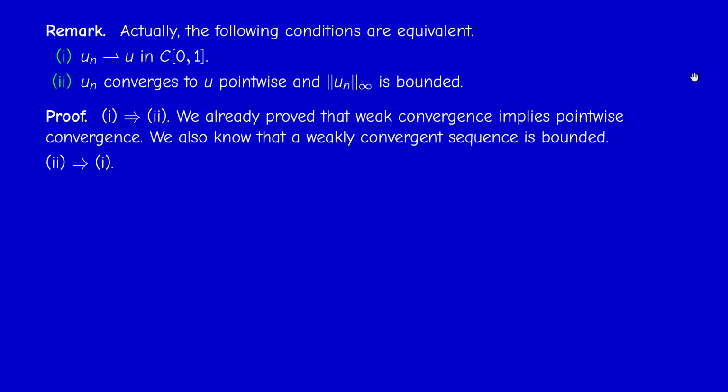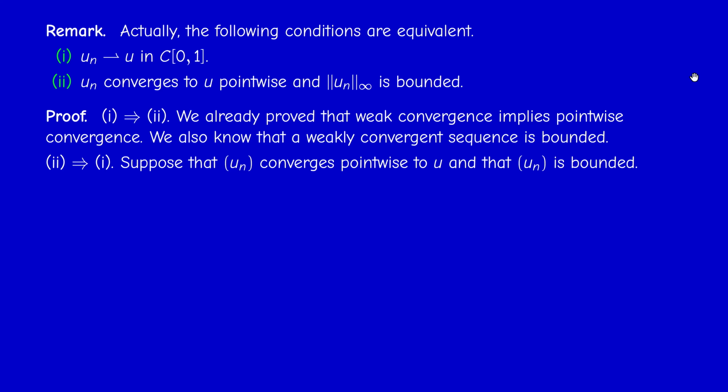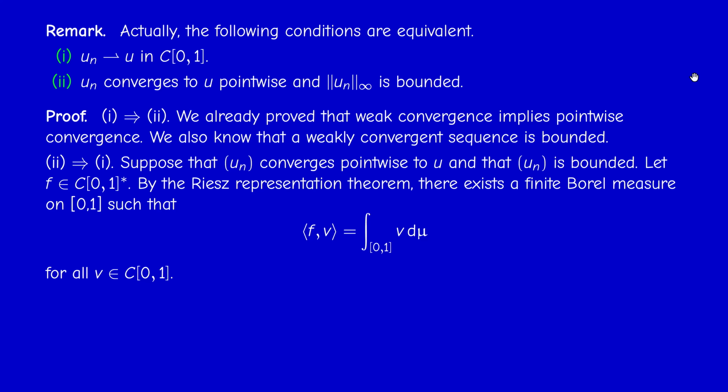2 implies 1 is more interesting, but more difficult. But let me give you the idea. Suppose that Un converges pointwise to U and it's bounded. We have to prove that Un converges weakly to U. How do we prove that? We prove that f of Un converges to f of U for every f in the dual of C01.